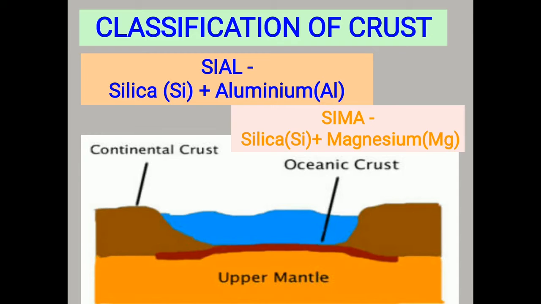When we speak about the classification of crust, it can be classified into continental crust and the oceanic crust. Continental crust is made up of Sial, that is silica and aluminium, whereas oceanic crust is made up of Sima, that is silica and magnesium. So, this is what we say as the crust.